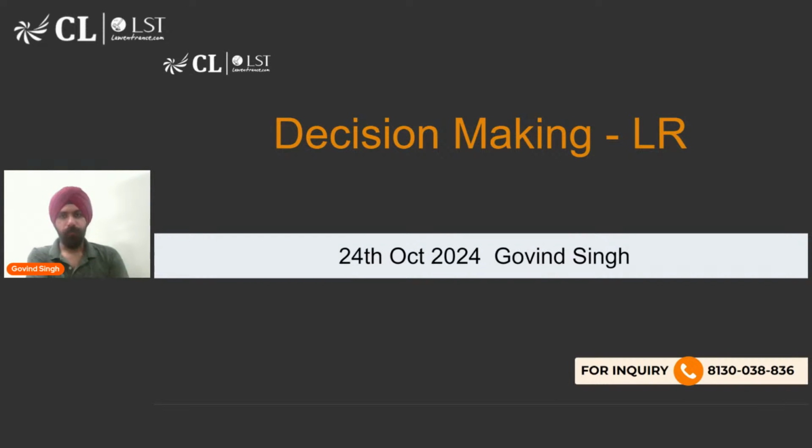Okay, Divakar says 8. What about the rest of you? Adrija is saying 8. Chayan is saying, sir, sometimes passage gets really tricky, but otherwise all good. Okay. Adrija says 8. So that's pretty good. Most of you are saying 8. That means you are pretty confident in logical reasoning section. Ayush is saying practice is 10 on 10, score is 7 on 10. That's okay. As long as practice is 10 on 10, score would keep on increasing. Just keep at it. Riti is saying based on score, I guess 8. Okay, that's pretty good then. Most of you are confident with logical reasoning. That's good to know. So let's start today's discussion.